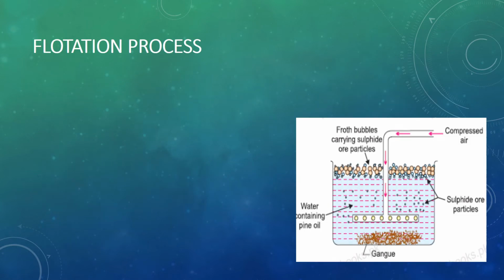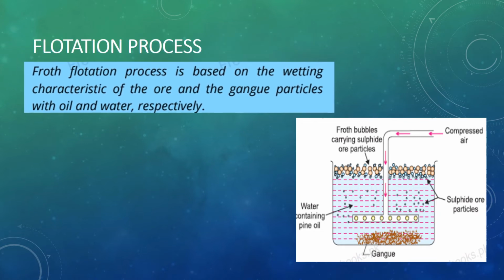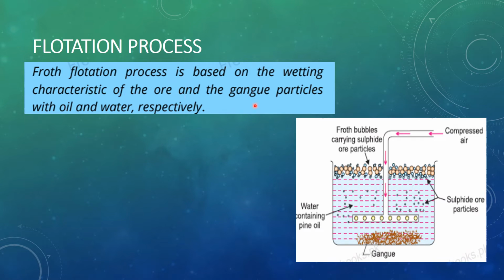Third is the flotation process, and what happens in this flotation process? The froth flotation process is based on the wetting characters of the ore and the gangue particles. Our ore will stick with the oil, but our gangue particles will settle down in the water.